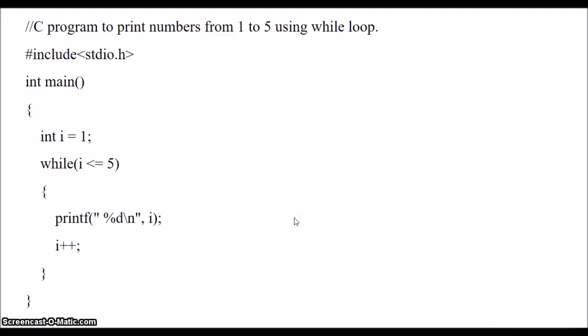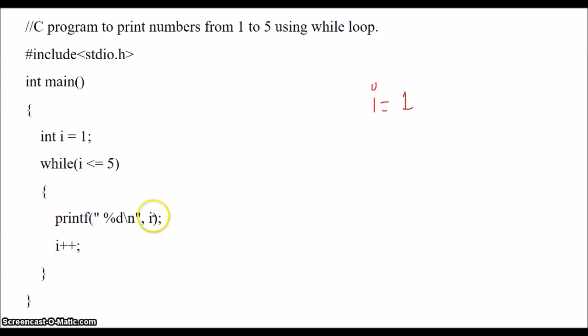So the same program is written here. Let's check how this program is executed. So initially I is equal to 1. So I will be assigned the value 1. Now the condition is checked. I value is 1, 1 less than or equal to 5. Yes, the condition is true.